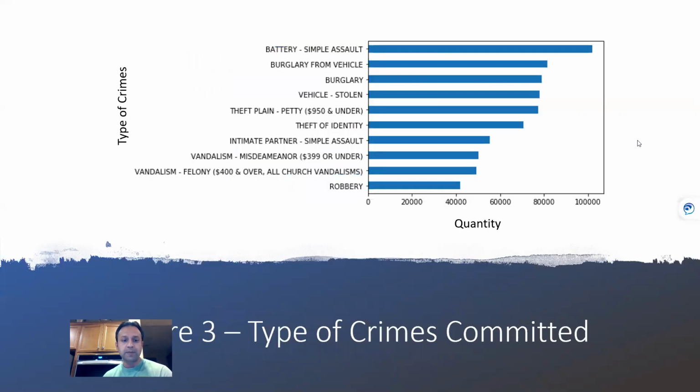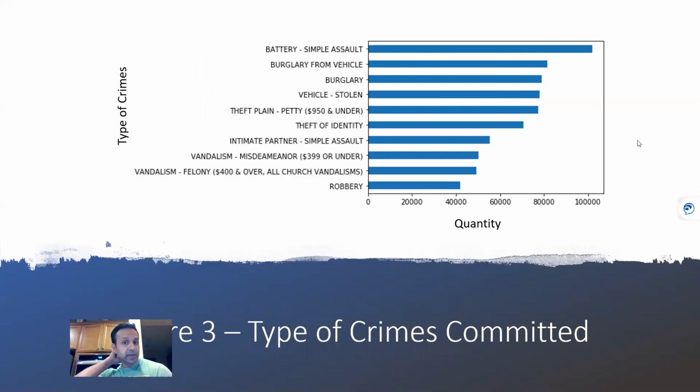So the next information that we were after, or trying to understand during this research, was the type of crimes that were committed in these areas or these locations. So again, as you can see, I wanted to take a look at the top 10.